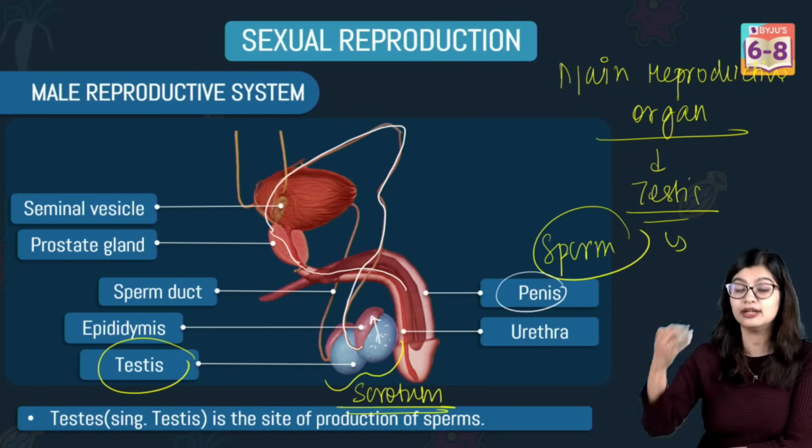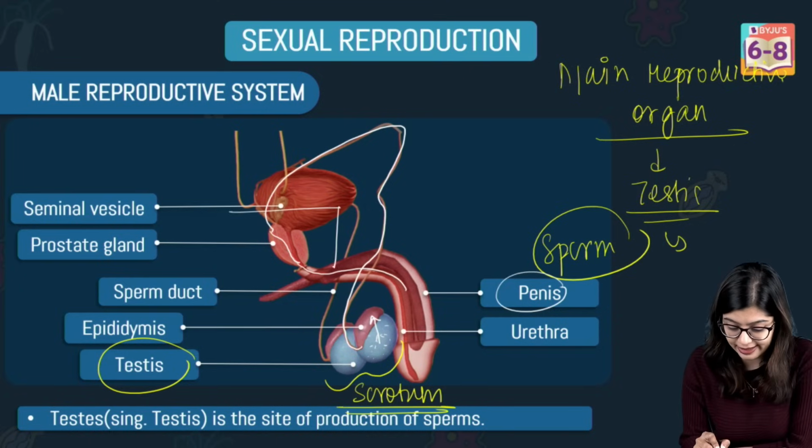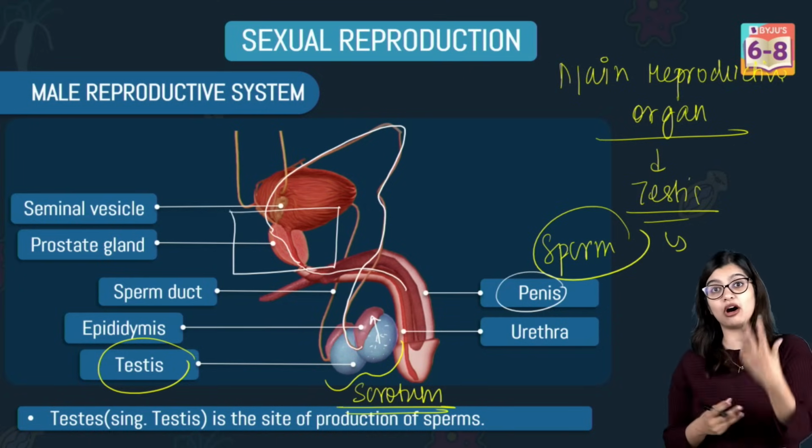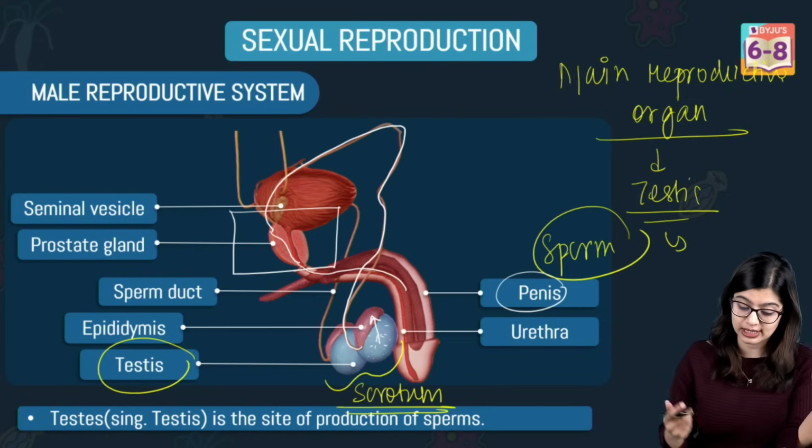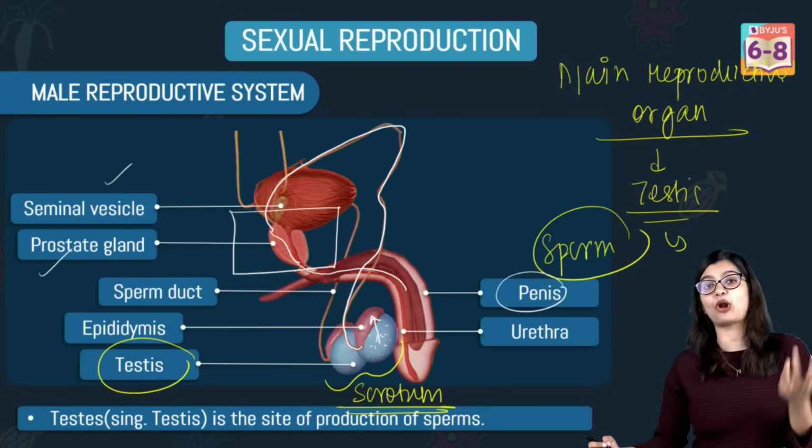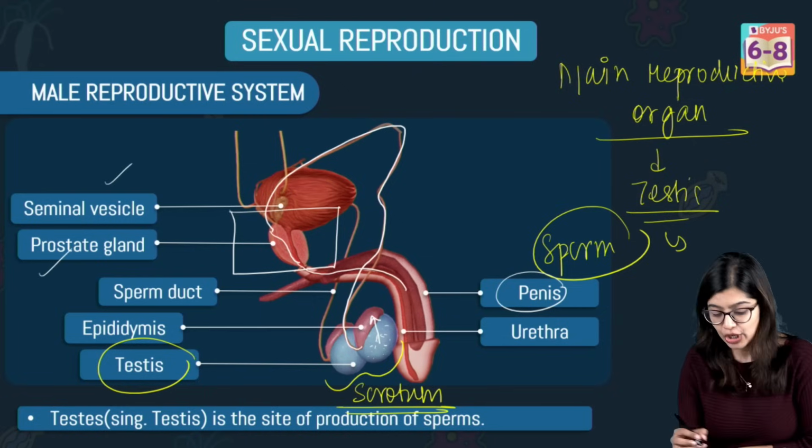And at this particular portion, the sperms also receive a lot of secretions from glands like the seminal vesicle, prostate gland, and Cowper's gland. These glands are called accessory glands.